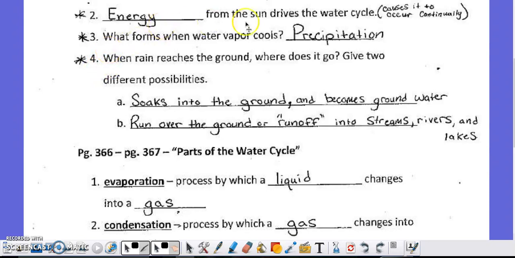You need to know that energy from the sun is the driving force behind the water cycle. It's because the sun causes the water cycle to continually occur every single day. Precipitation is the form of water vapor that cools. When it cools, it will eventually turn to precipitation that will fall to the ground. And number 4, when rain reaches the ground, it can go in 2 different places that we learned about. It can become groundwater when it soaks into the ground, or it can run off into streams, rivers, and lakes. Remember, these questions will show up on the district test.